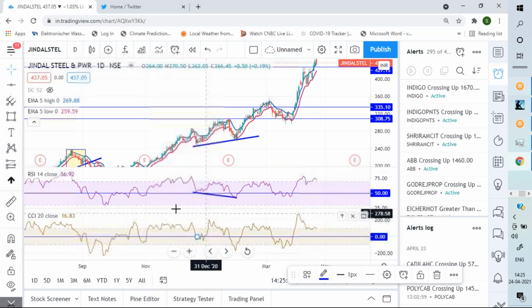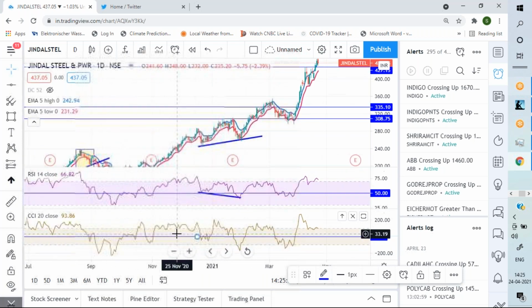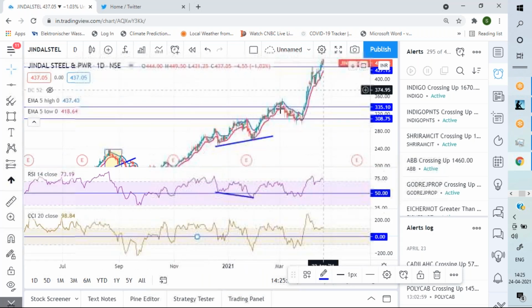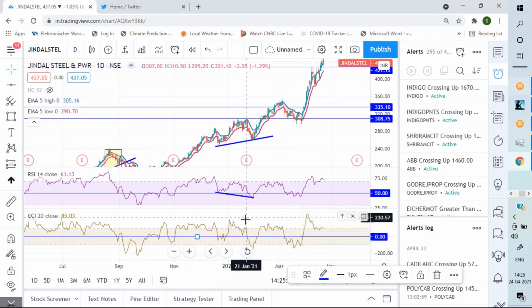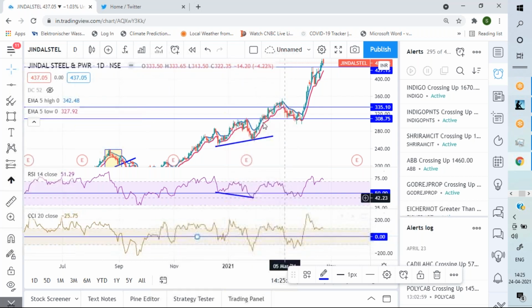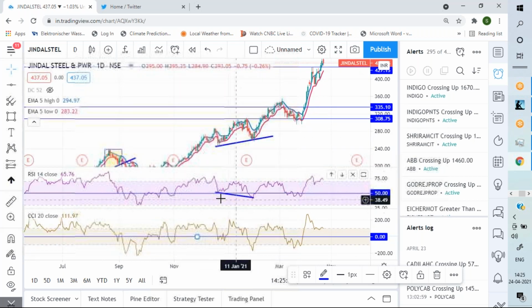Now, I dislike this indicator for a reason, because even though there is an uptrend or a downtrend, it will vigorously pull back below the oversold zone and then rise. But RSI is much more steady.